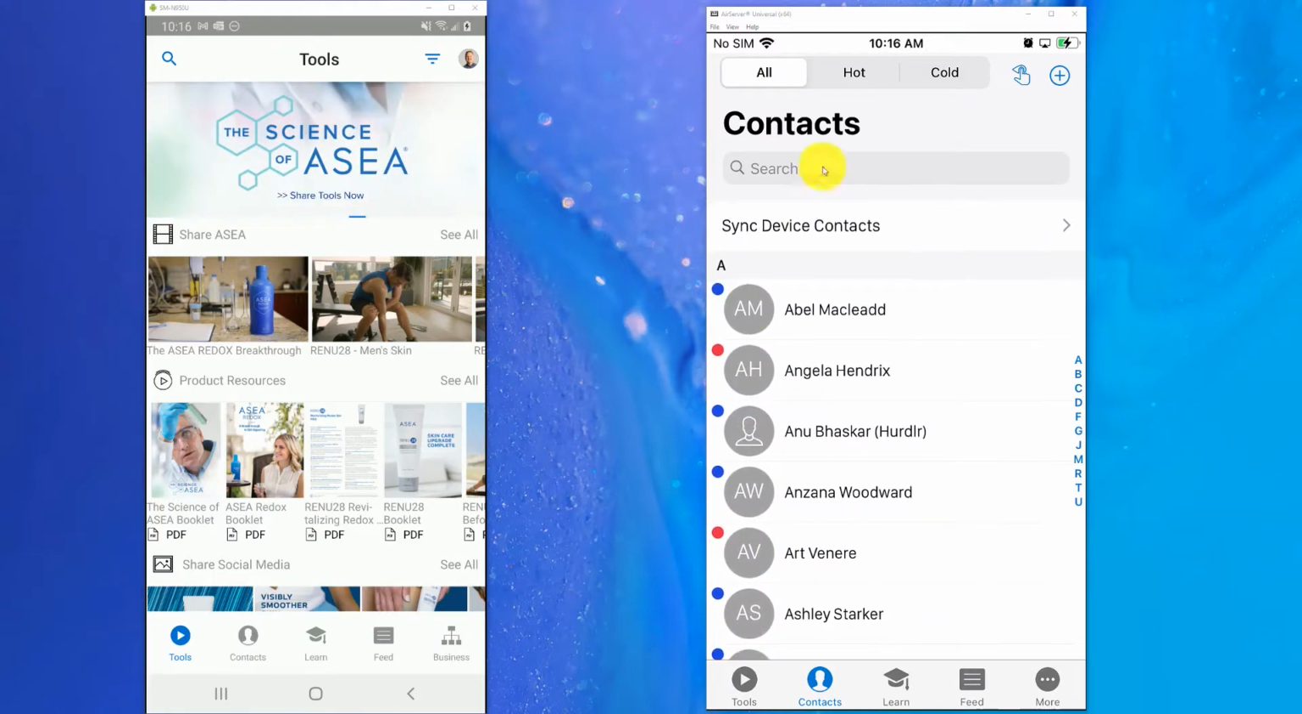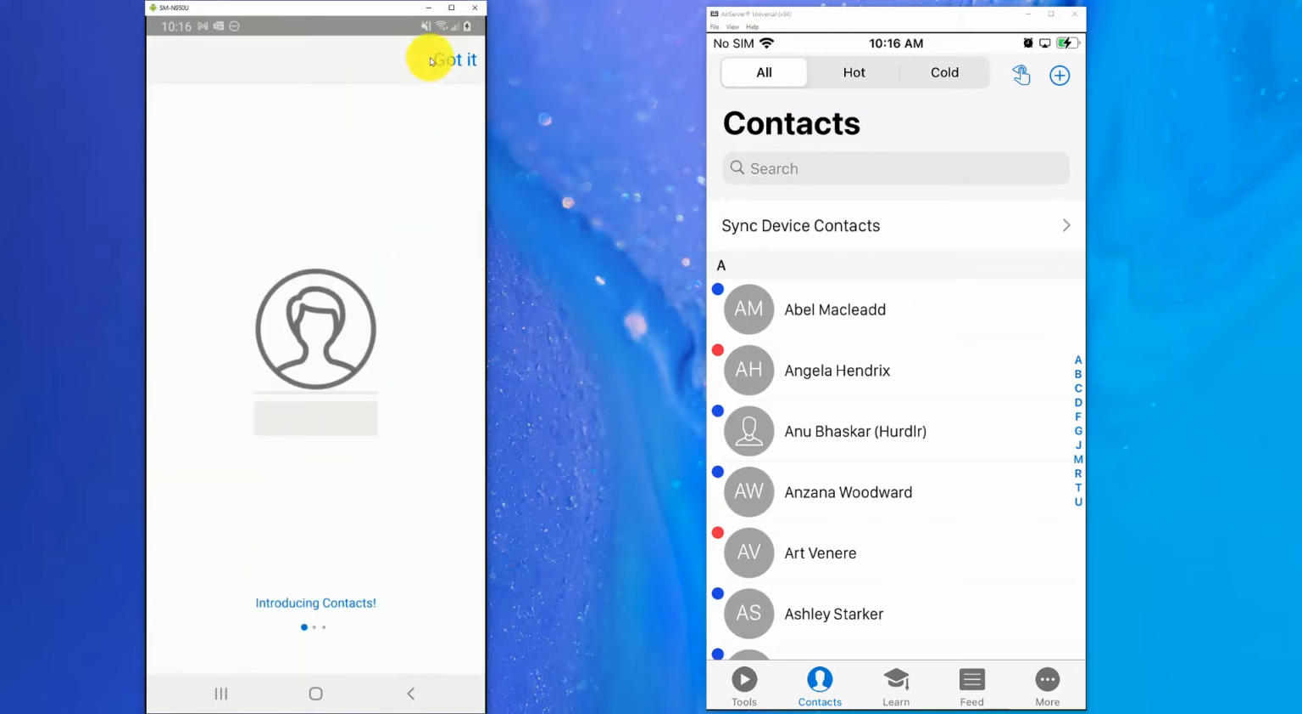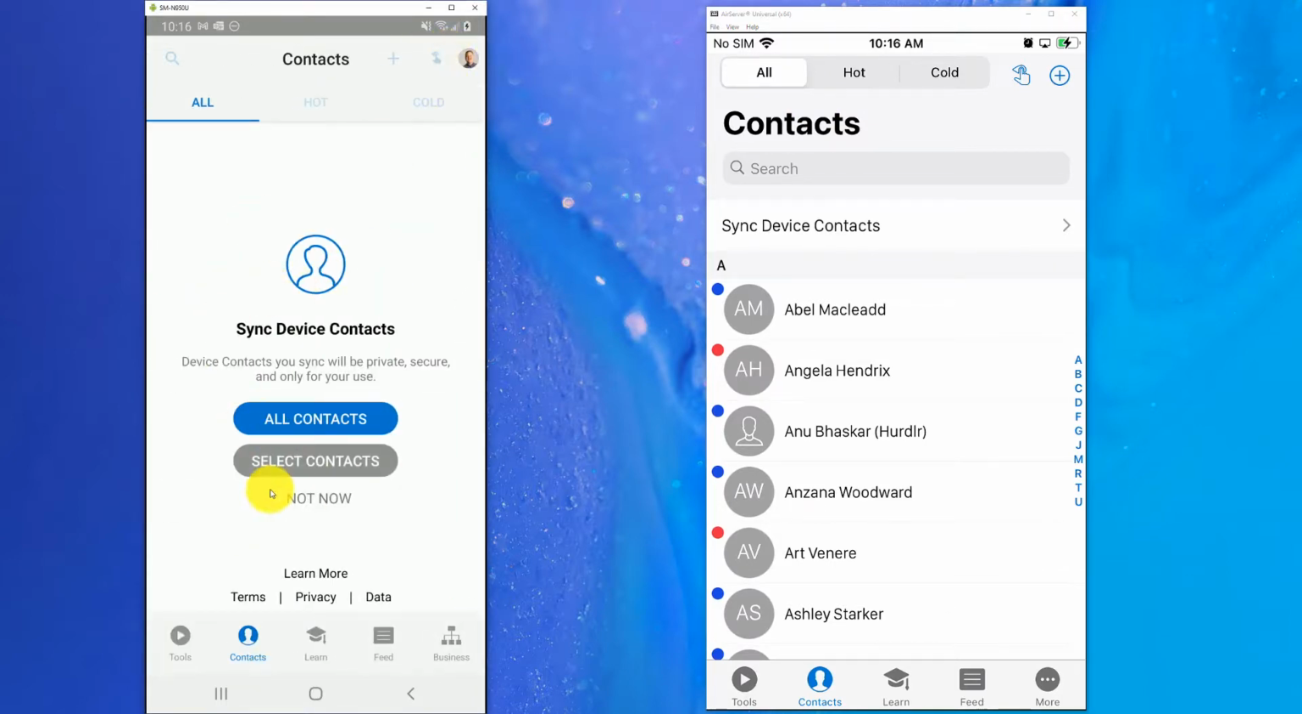And up here at the top you can see it's gone through a little bit more of a modern update. If I click on the Android device, you'll be able to see a couple areas. It just looks a little bit different. But if you want to add your first contact, it's first going to ask you if you want to sync all of your contacts or select contacts. Now, I've always suggested syncing select contacts, mainly because I don't need 500 of my contacts in my ASEA Connect